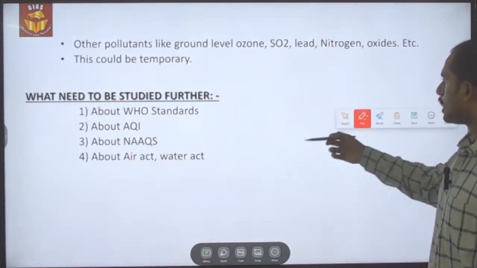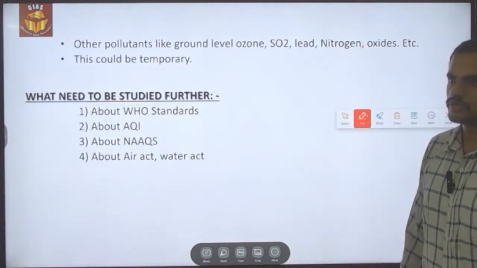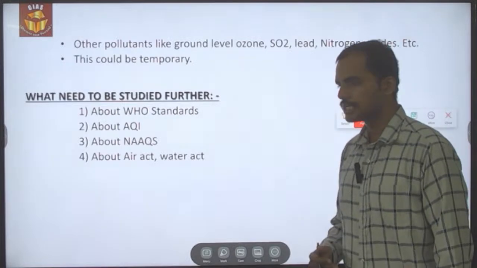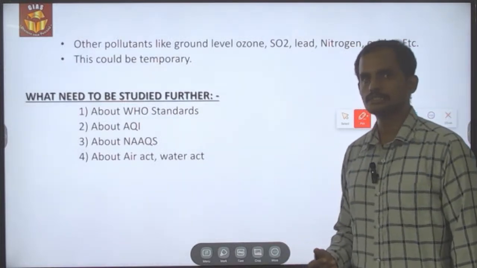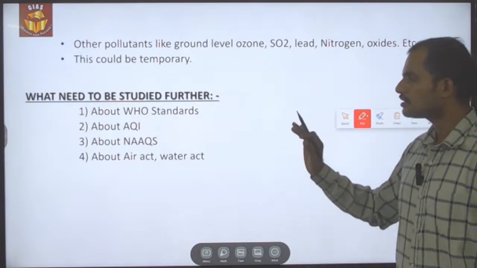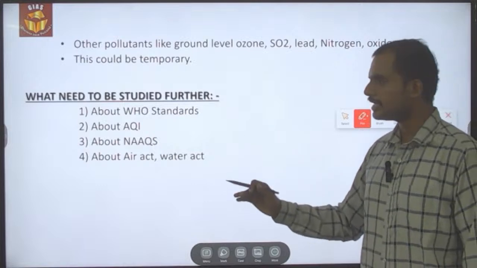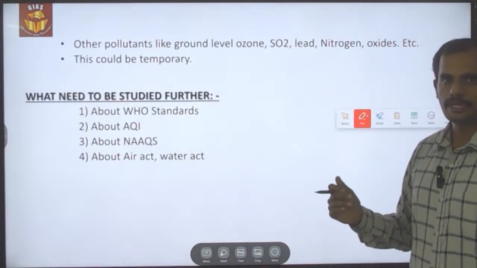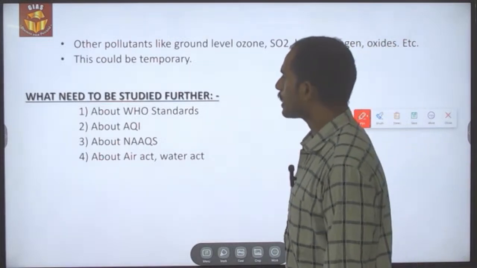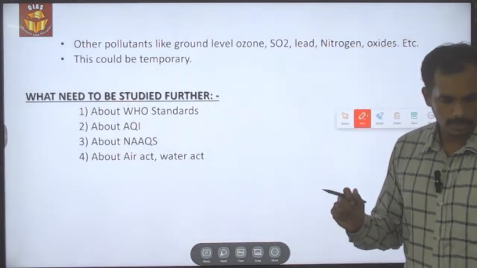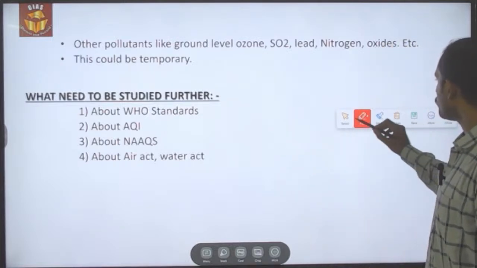So, as I said, it is temporary in nature and it requires a significant amount of rainfall. What needs to be studied further is, we should know about the World Health Organization standards in terms of air pollution, and also what the Air Quality Index in India is and what pollutants are measured under the index, and what the National Ambient Air Quality Standards are, and then what the Air Act as well as the Water Act are. So these are all the other areas which we need to be aware of, and with this we have reached the end of this topic.